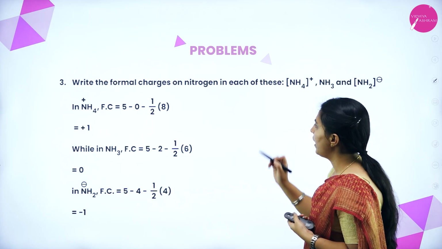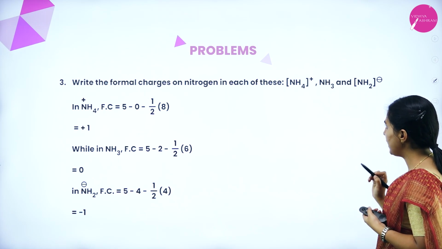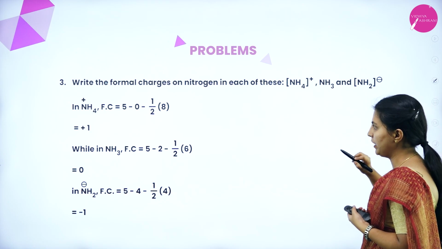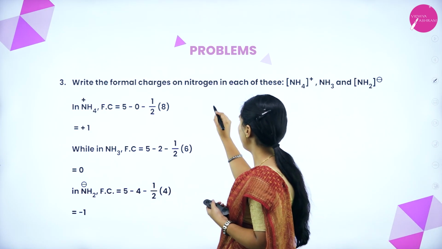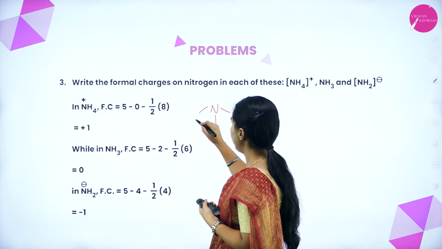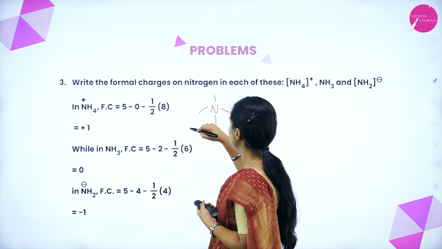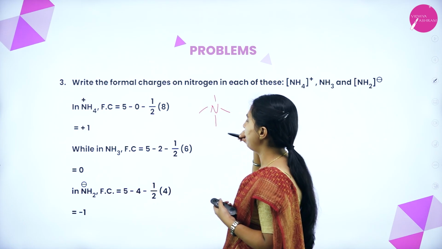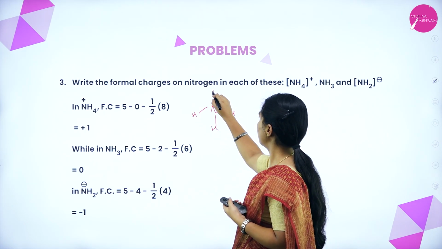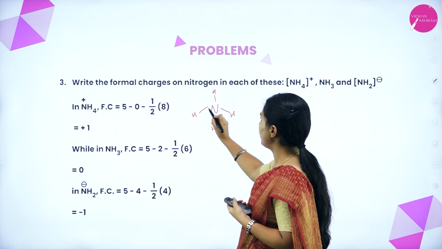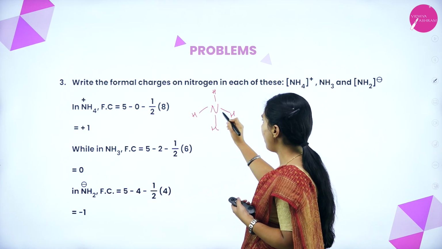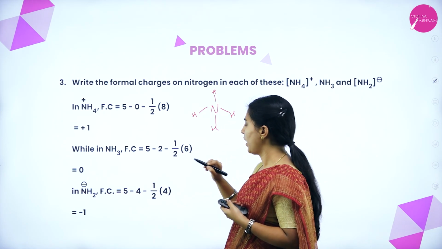Write the formal charges on nitrogen in each of these: NH4+, NH3, NH2-. In NH4+, nitrogen has 5 valence electrons, 5 minus 0, since all are bonded, minus half into 8 electrons, giving plus 1.